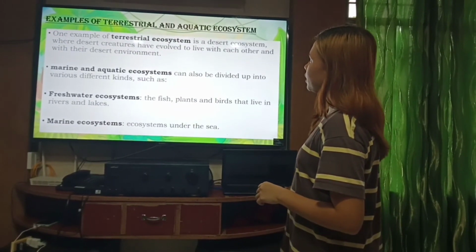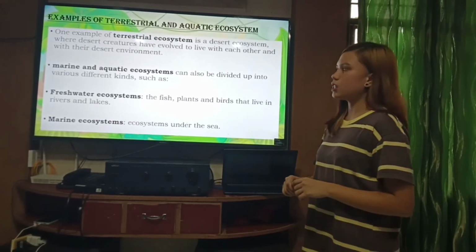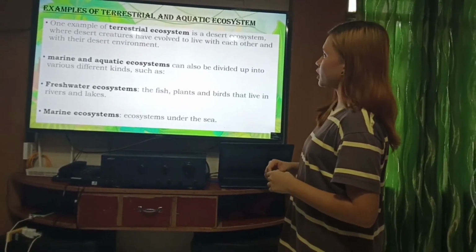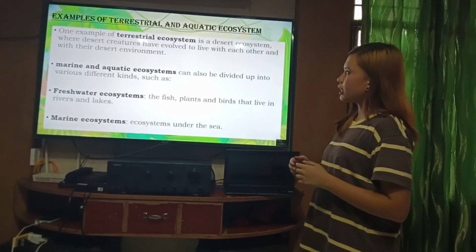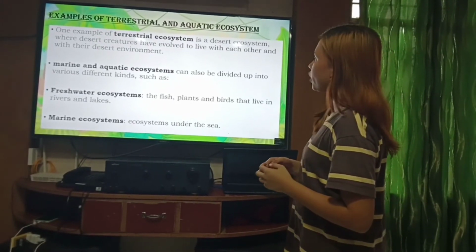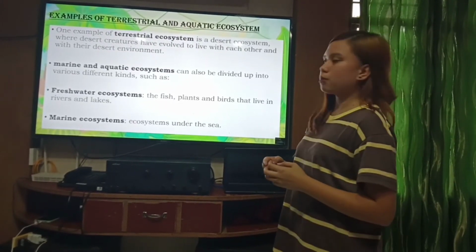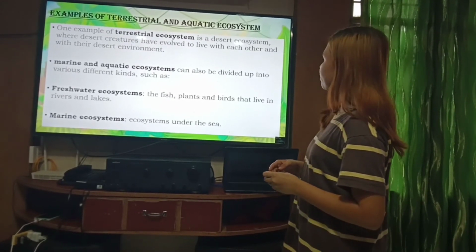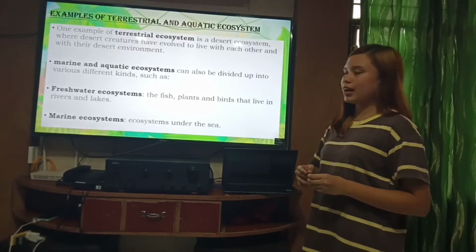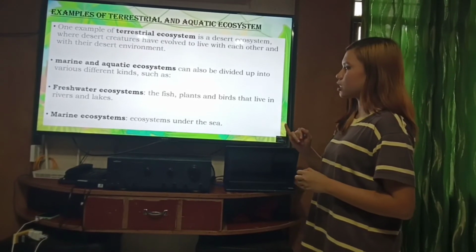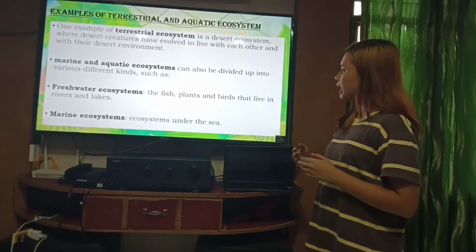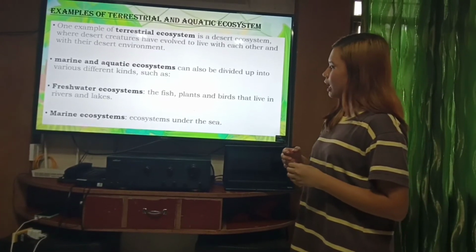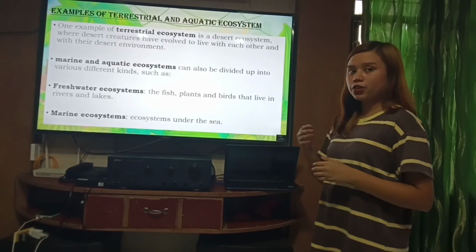Here are some examples of terrestrial and aquatic ecosystems. One example of a terrestrial ecosystem is a desert ecosystem, where desert creatures have evolved to live with each other and with their desert environment. Marine and aquatic ecosystems can also be divided up into various different kinds, such as the freshwater ecosystem, where the fish, plants, and birds live in rivers and lakes. The second one is the marine ecosystem, the ecosystem under the sea.